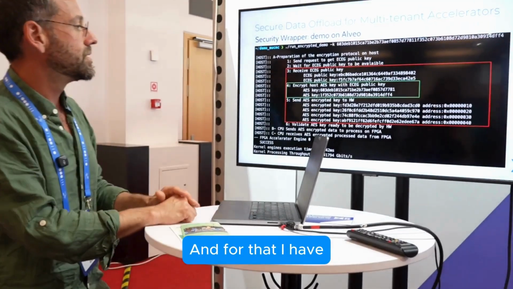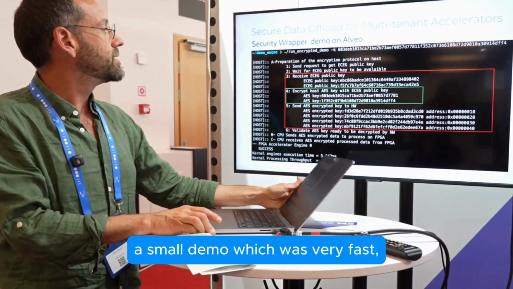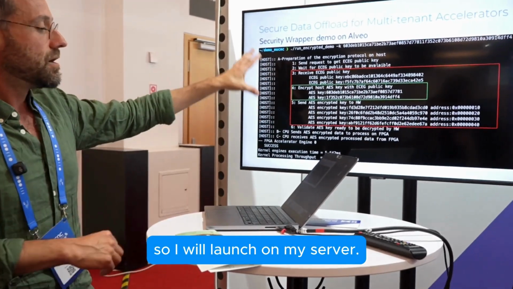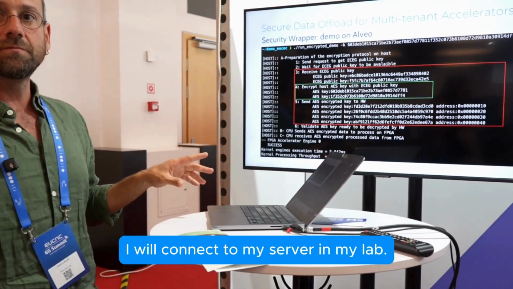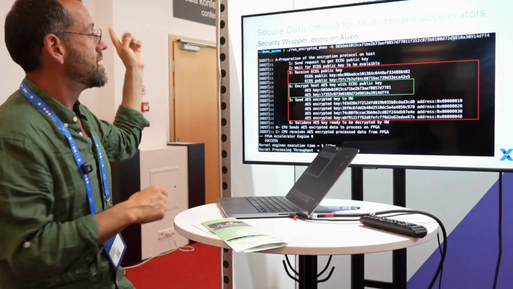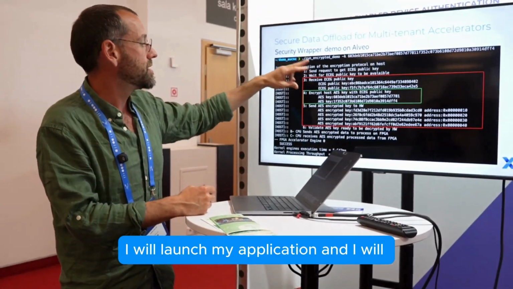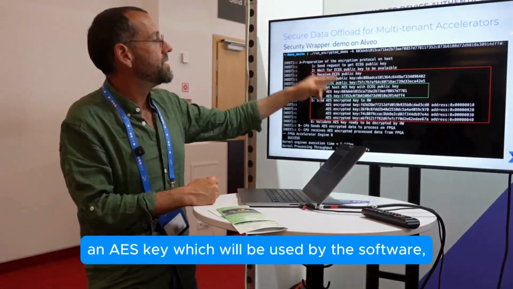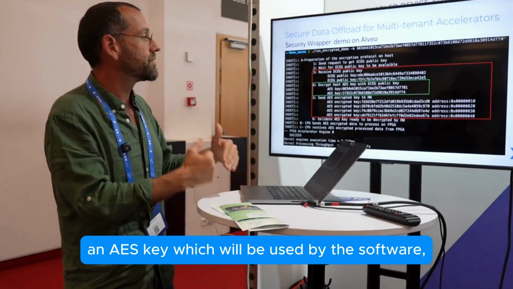And for that, I have a small demo, which is very fast. So I will launch it on my server. I will connect to my server in my lab. This is a cloud server, so I can connect from here to France. I will launch my application, and I will specify an AES key, which will be used by the software.